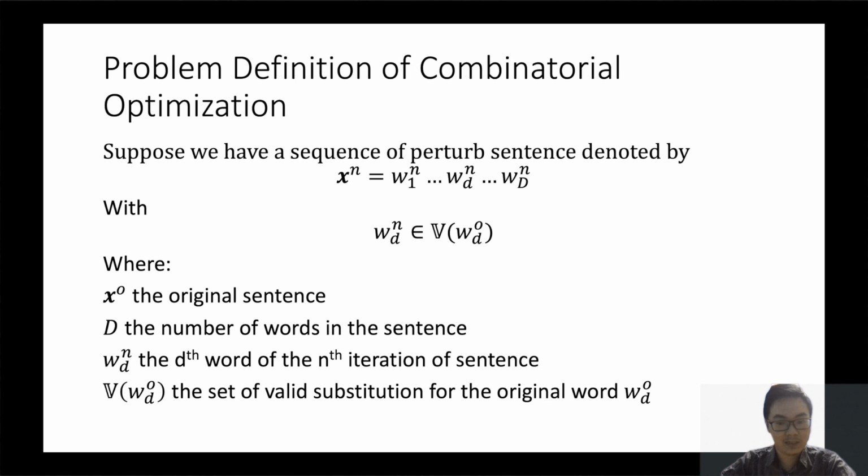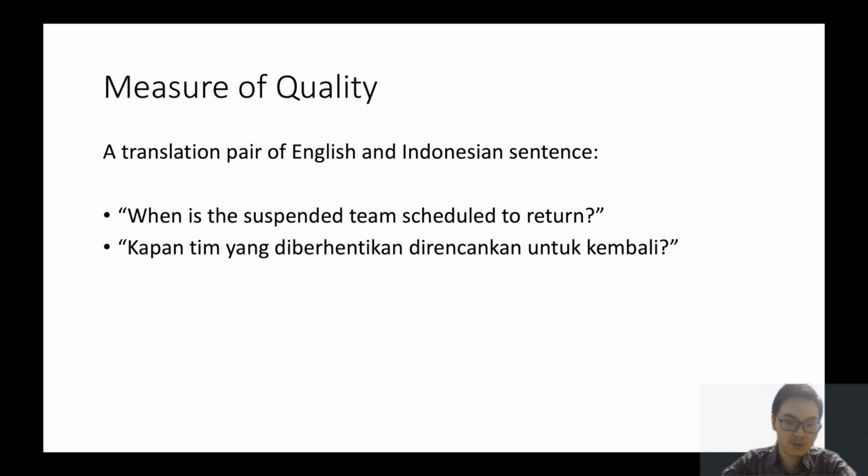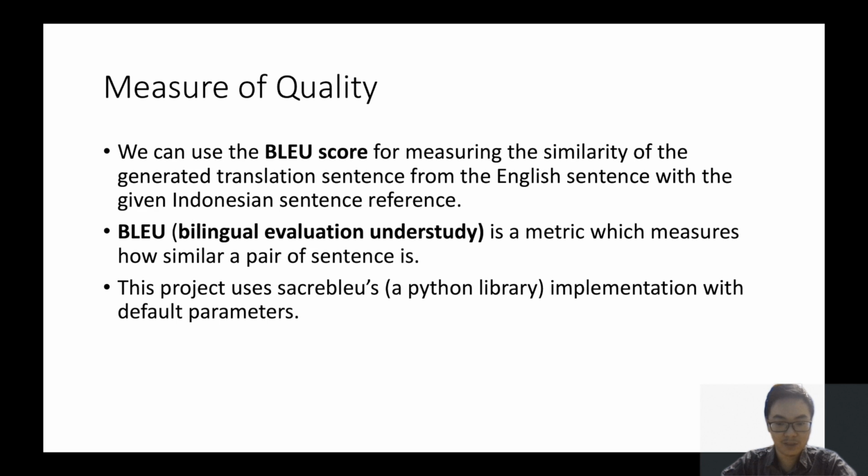Formally, let x_n be the nth iteration of the sentence we generate, and V is the set of substitution words of the original sentence. Now, this becomes an optimization problem with a discrete search space of the word substitution set. Now, how do we quantify the quality of translation? Say we have a dataset consisting of sentences in English and their translations in Indonesian. For this final project, I use BLEU score. For the specifics, I use the SacreBLEU library, which is available for Python.